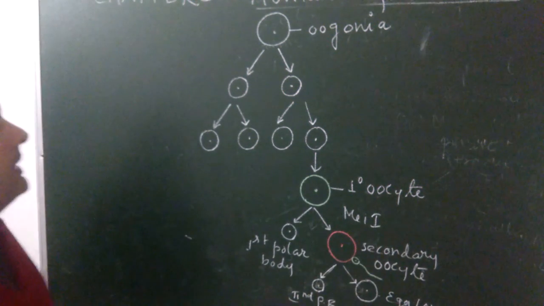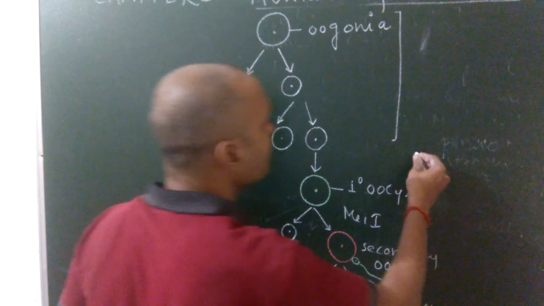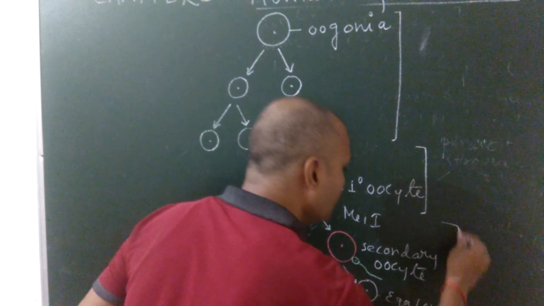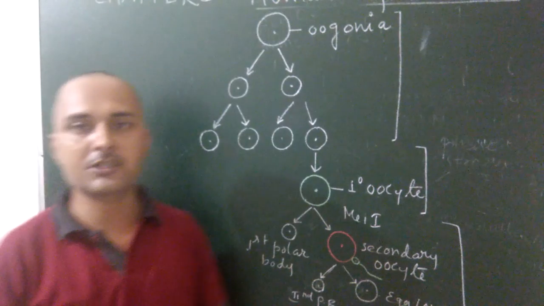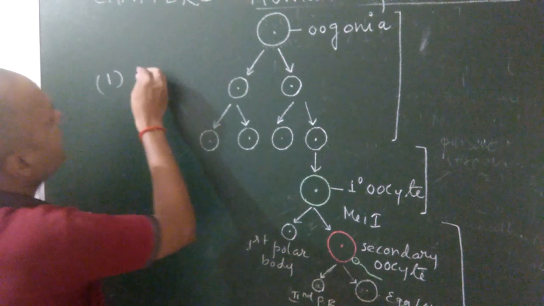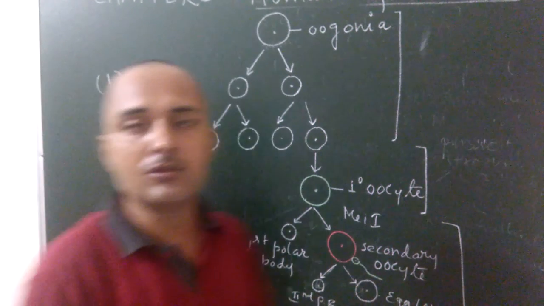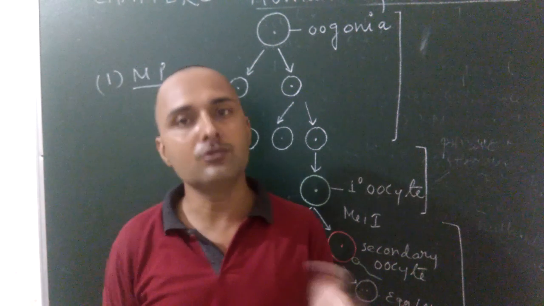Okay, so this is about multiplication phase, this is about growth phase, and this is about maturation phase. In maturation phase, meiosis first and meiosis second take place. First of all, see what happens during multiplication phase. Some germ cells of ovary become enlarged in size, known as oogonia.